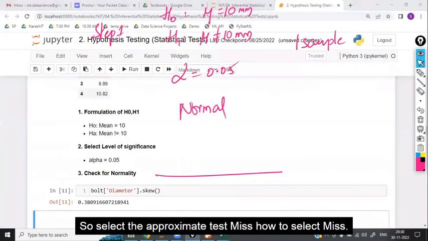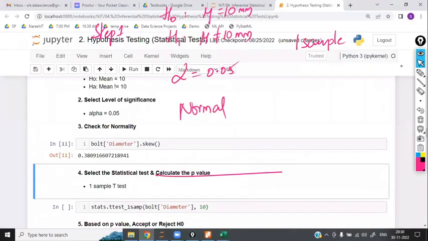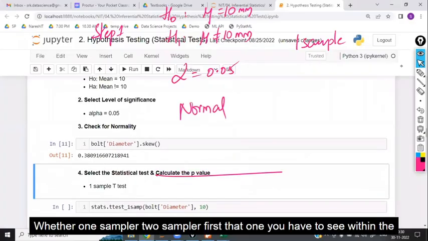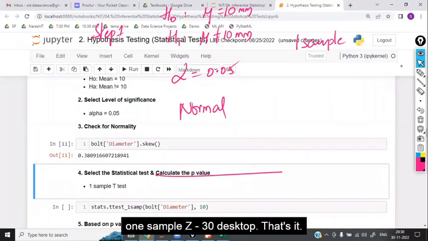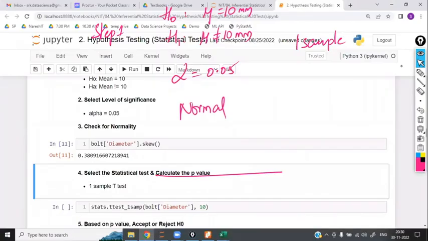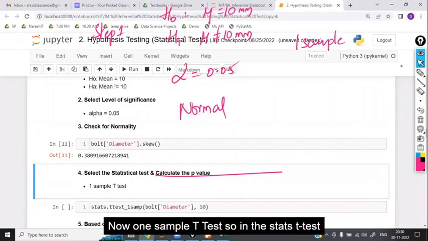So to select the appropriate test, first you have to see whether it is one sample or two samples. Within the one sample, Z test or T test. That's it. Is that clear?